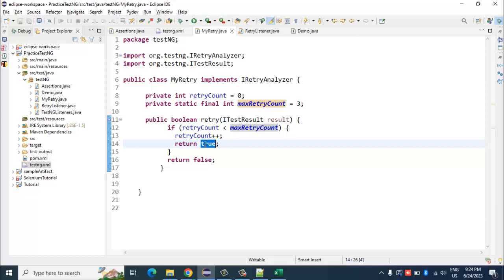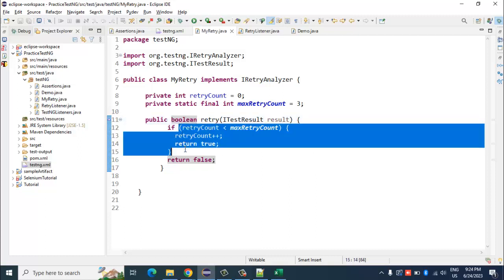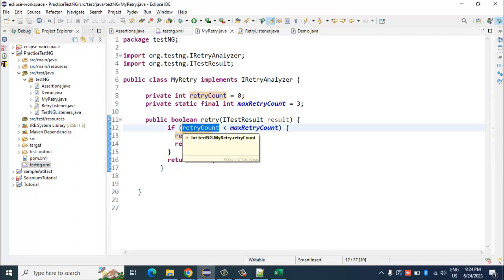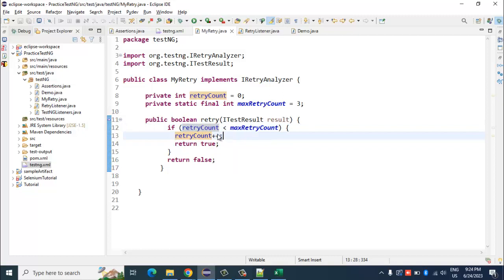See, this retry method is returning a boolean value, either true or false. Only if the execution enters this if statement, which is possible only when the retry count is less than the maximum retry, it will first increase the retry count by 1 and then return the value as true.